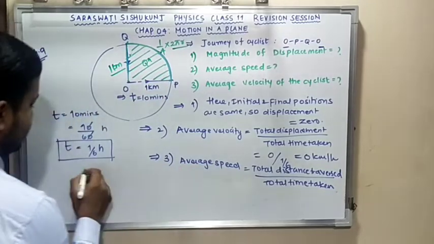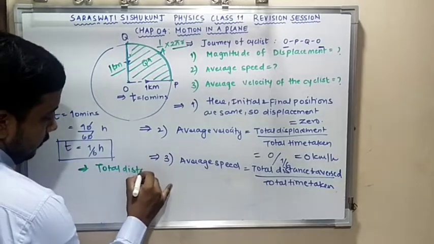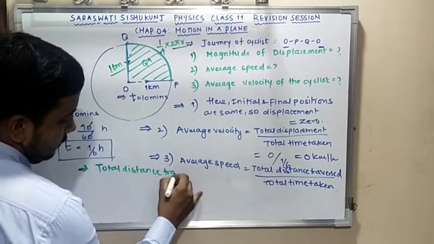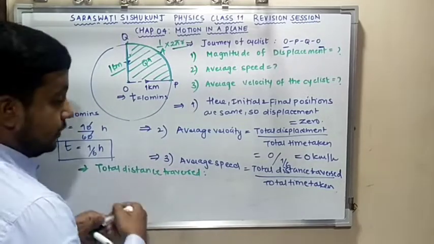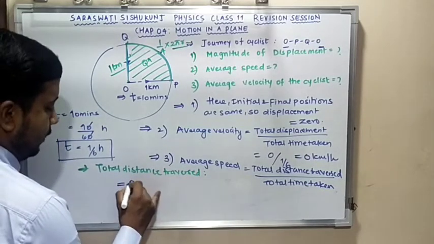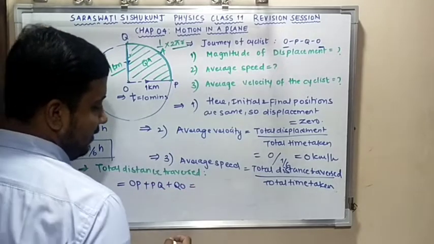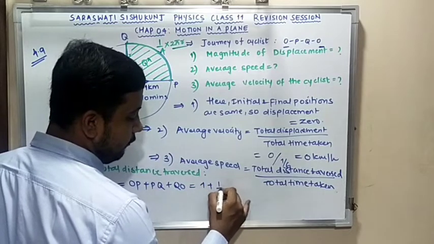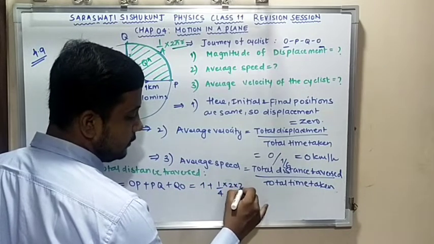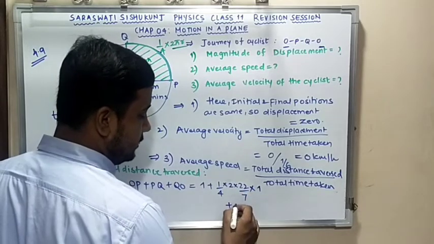So if somebody asks me to determine the total distance traversed, what can I write? First, that is equal to OP plus PQ plus QO. OP is simply 1. PQ is 1/4 of 2 pi r. 2 pi is 22/7, and radius is 1. And last we have 1 again.